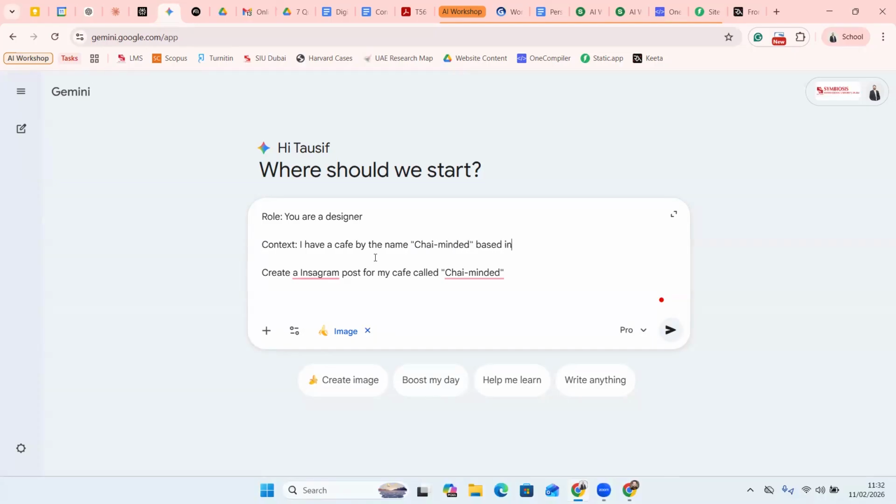It's based in Dubai. It serves different types of flavors. I think so I can mention flavors. Chai. All right. And then I'm giving a task.